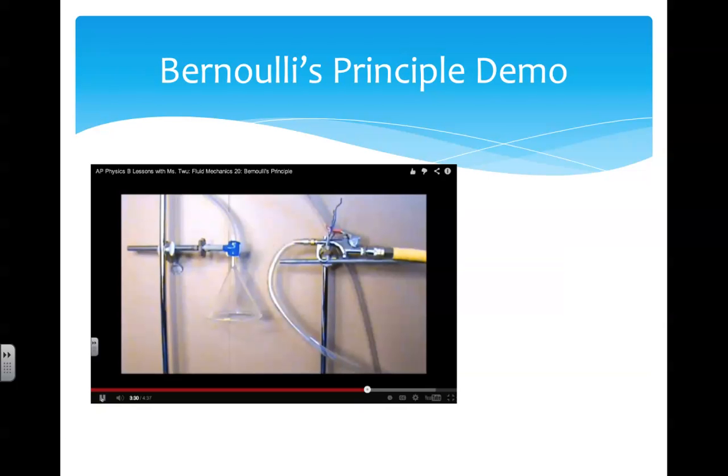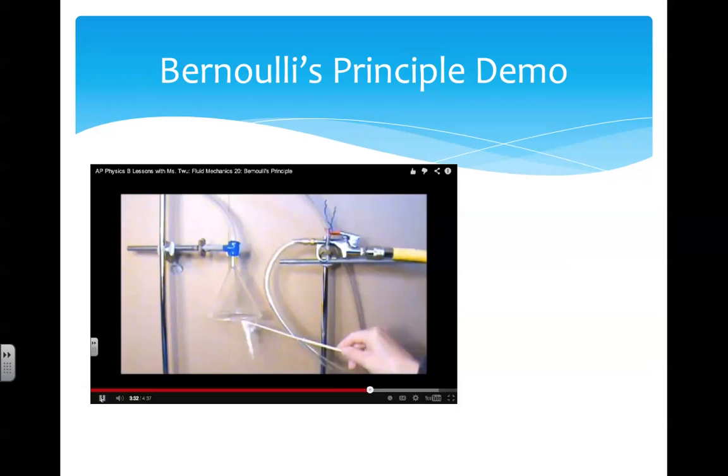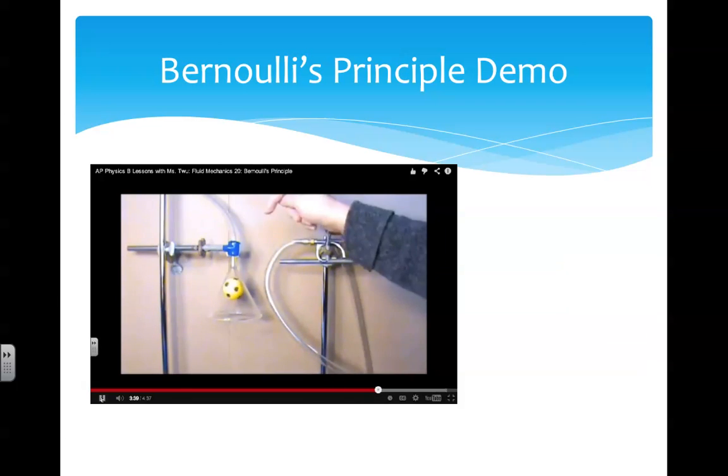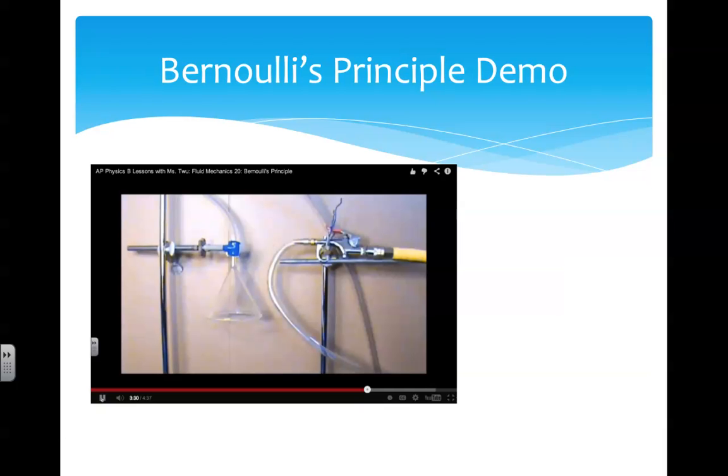Flipping the funnel upside down should do the trick, right? Again, it's clear that the air is coming from the funnel. But again, when a ball is placed in the funnel, it doesn't drop. It remains suspended in the funnel. How could this be? Well, this is Bernoulli's principle.